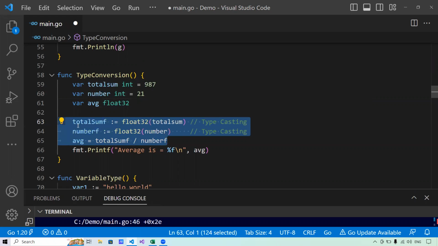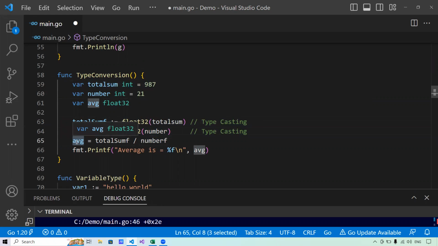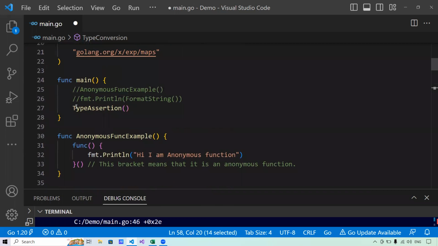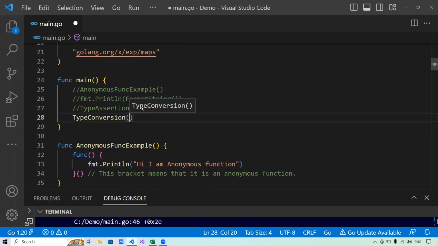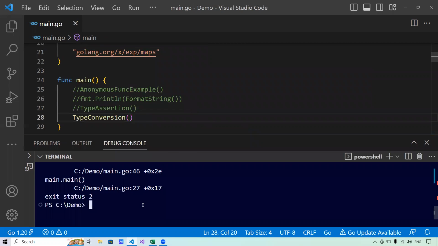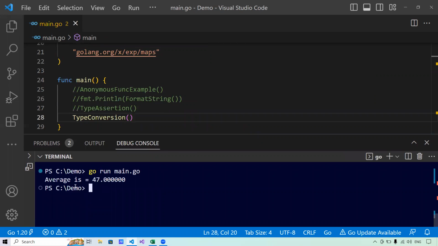Due to strict type checking in Golang, first I have converted both variables to float32, and then I have taken the average, because a variable of float32 type will hold only a float32 value, nothing else. Now let me run the program. It will run successfully. It says average is this.